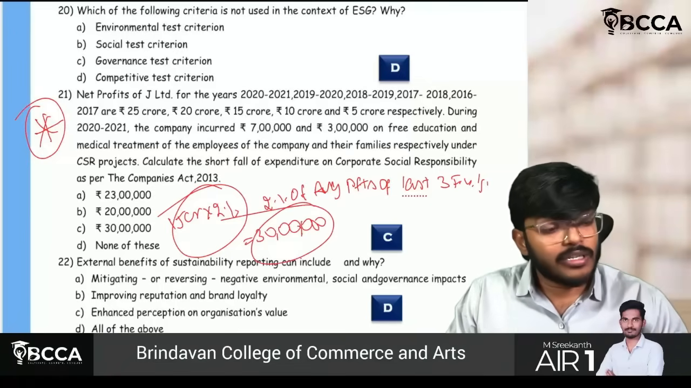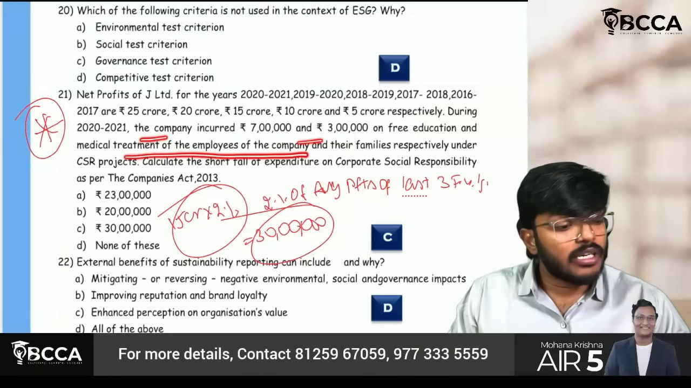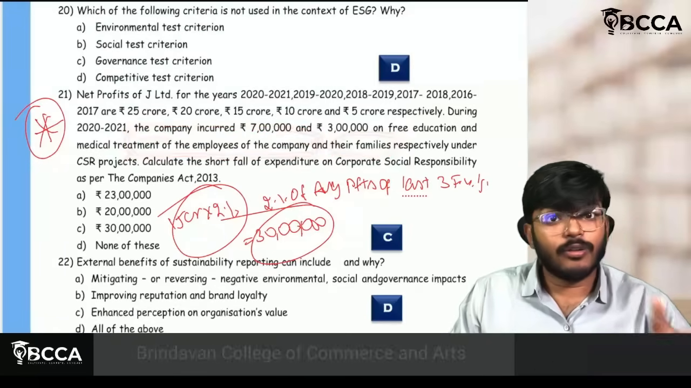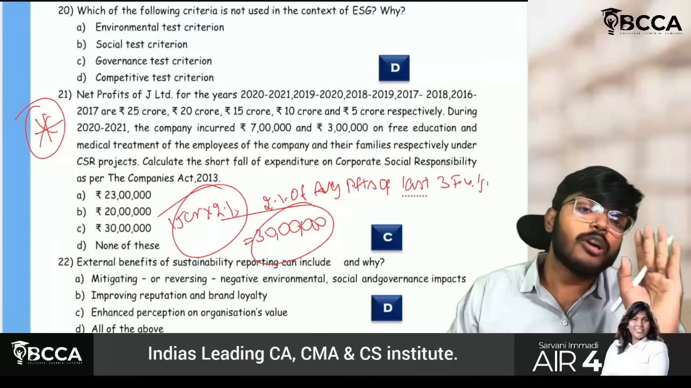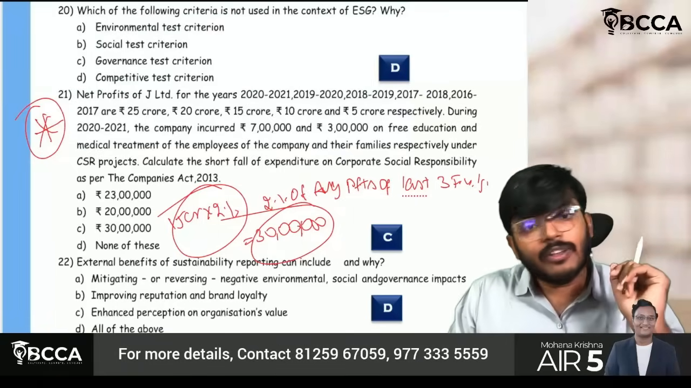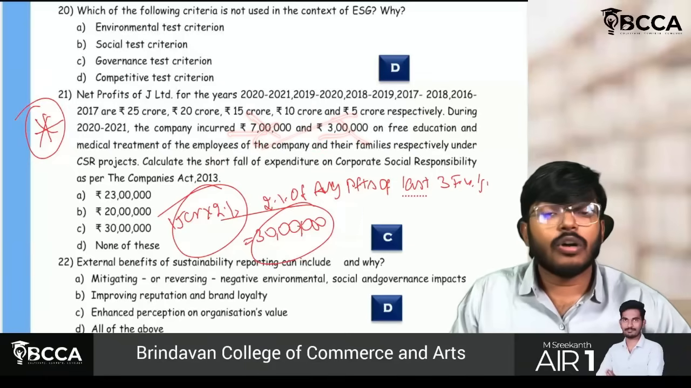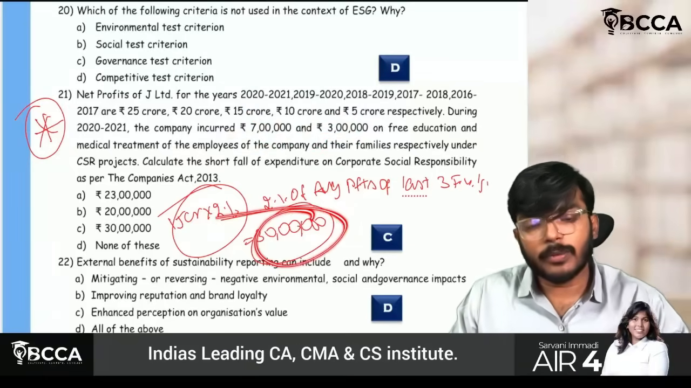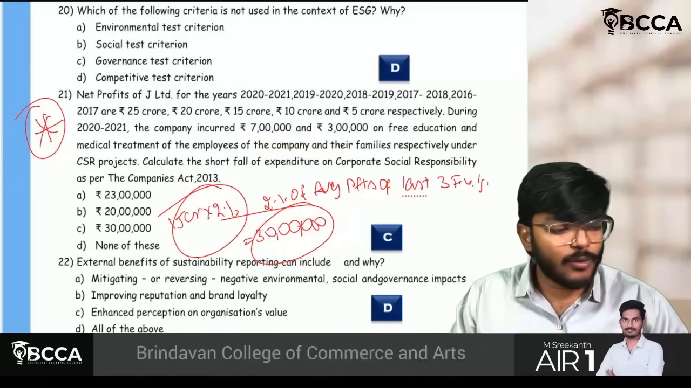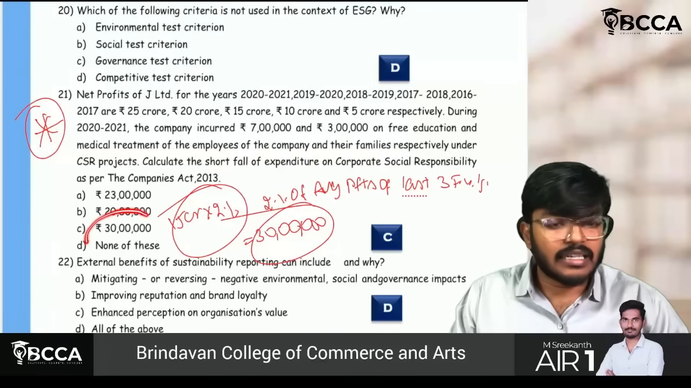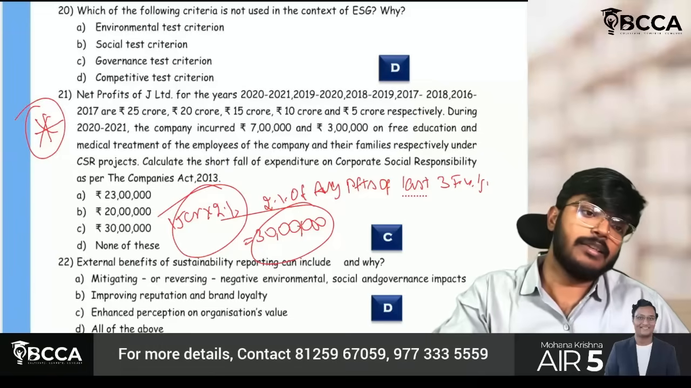But how much have they already spent? They have already spent 7 lakh and 3 lakh for employees of the company and their families. Always remember, if any expenditure has been incurred only for the purpose of employees, that will not be allowed as CSR, which means 7 lakh and 3 lakh both will not be allowed. So how much do I have to spend? You have to spend 30 lakh rupees. So they are asking what is the shortfall, and the shortfall is 30 lakh rupees. I hope this point is clear. Yes, sir, this point is clear. Fine.